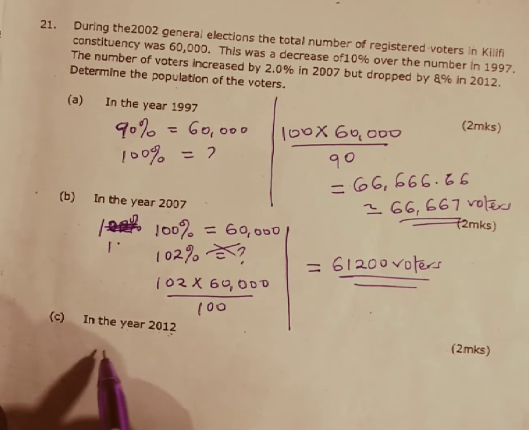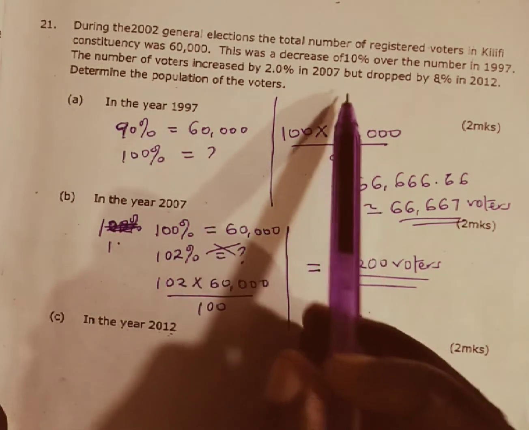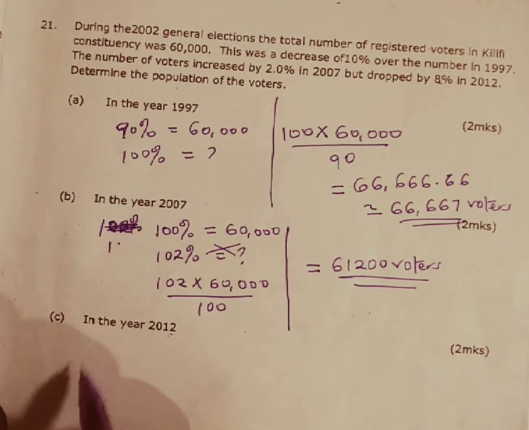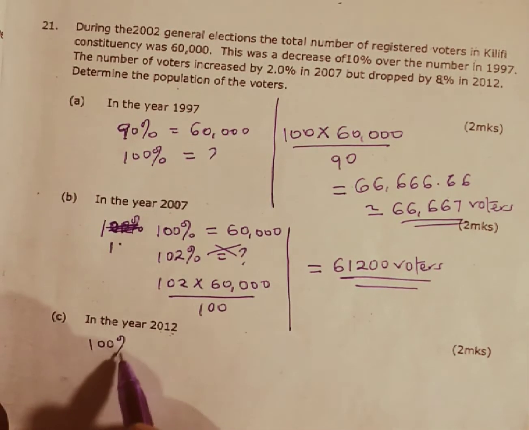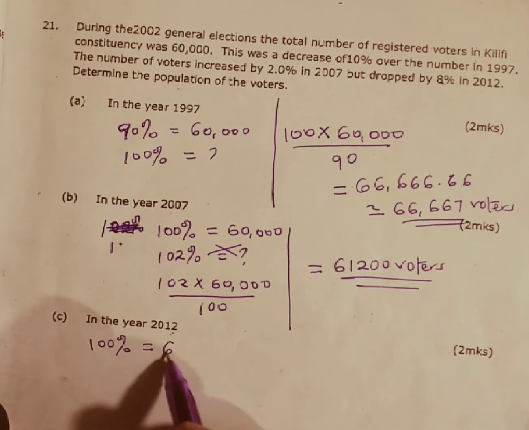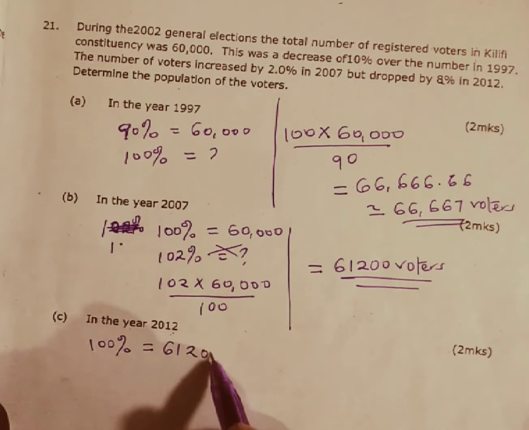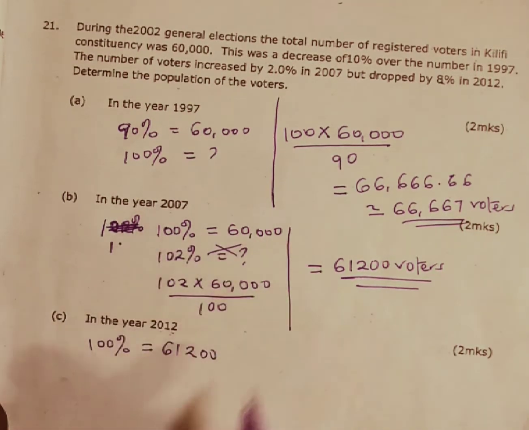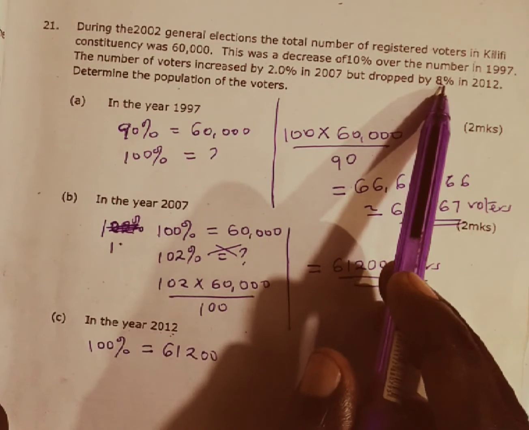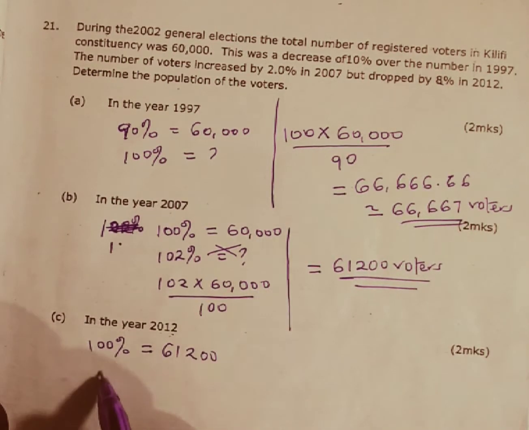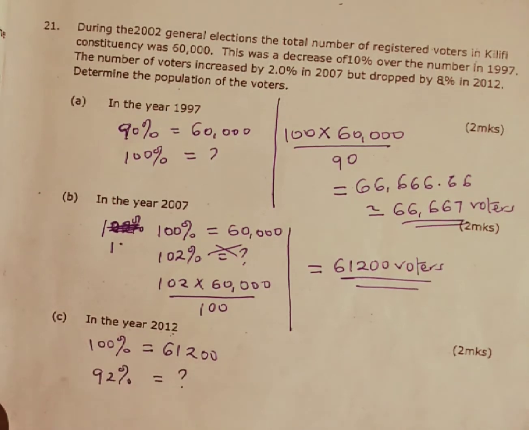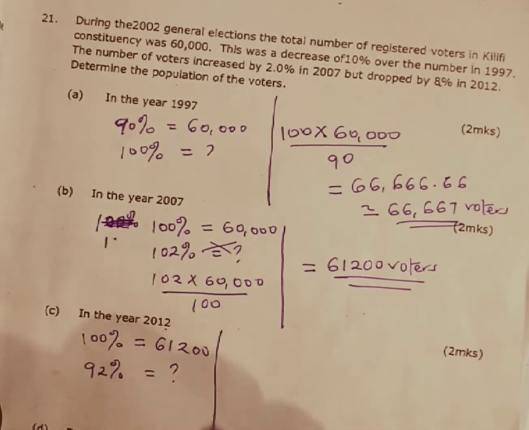And in 2007, we are told that the population was 100%, and 100% is what is represented by 61,200 from the previous working. And since the population has dropped by 8%, now we have 92%, and we want to find 92% is equivalent to how many